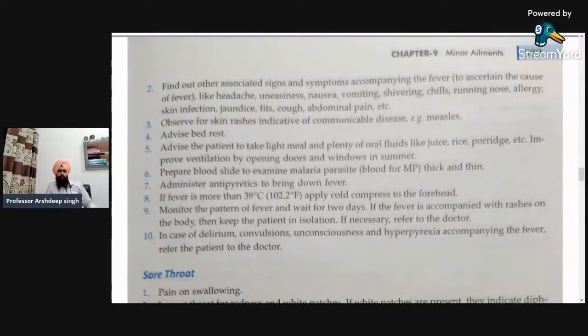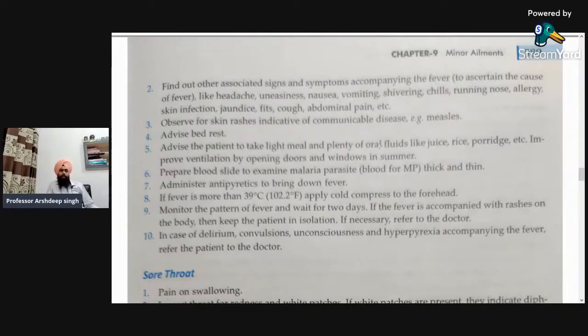Next, proper ventilation by opening the doors and windows in the summer. Next is to prepare a blood slide to examine the malaria parasite. If shivering, headache, and fever are present, that can indicate the presence of malaria. So we have to do the malaria parasite test. We have to take the blood smear and get it checked for the presence of malaria.